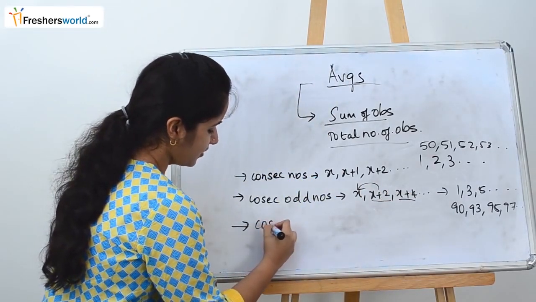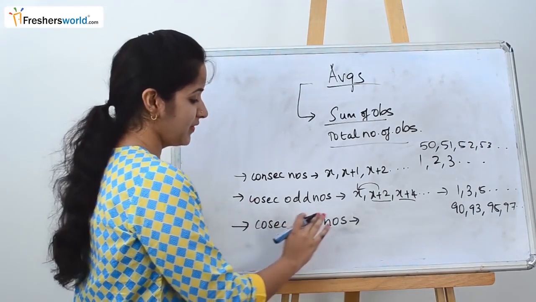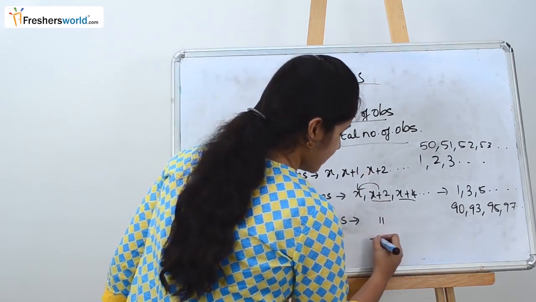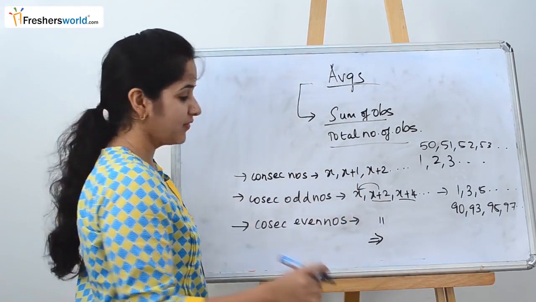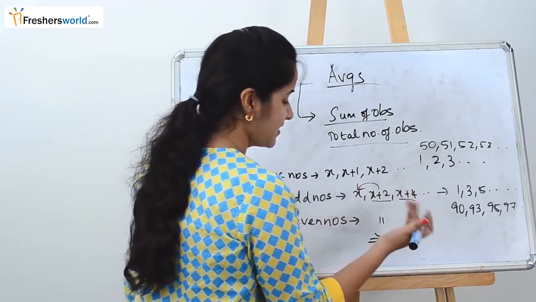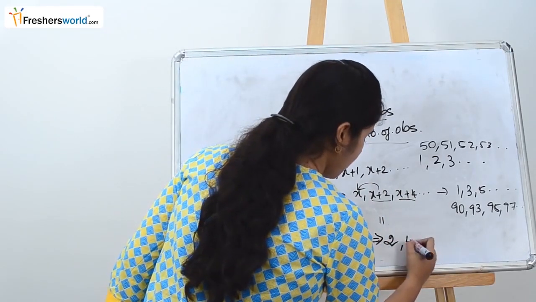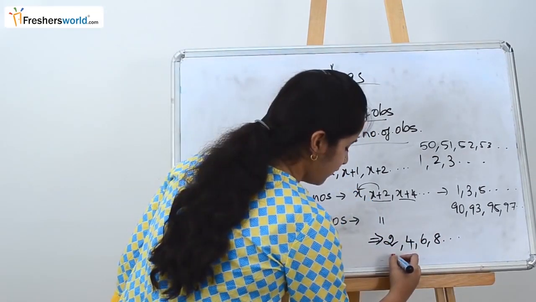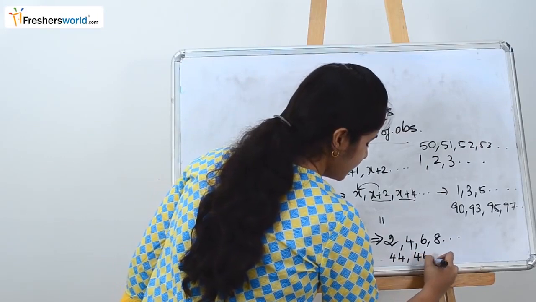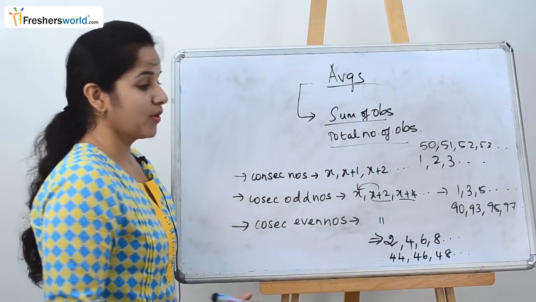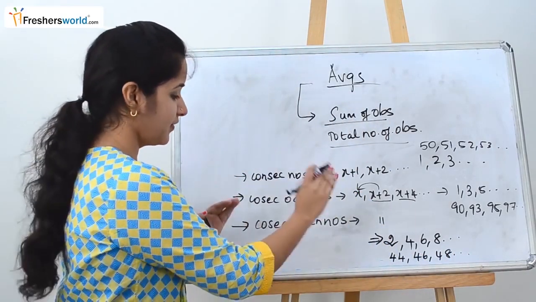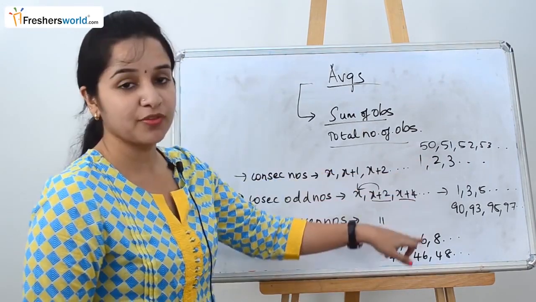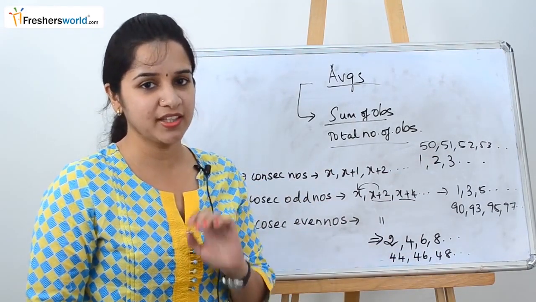Let's take consecutive even numbers. Here the formula is the same as for consecutive odd numbers. So this changes based on the value of x that you take. Let's take x as 2. So it becomes 4, 6, 8 and so on. I'm taking x as 44. So it becomes 44, 46, 48 and so on. So now you understand the concept of consecutive numbers, consecutive odd numbers and consecutive even numbers. When you face these types of questions, I will tell you how to easily find their averages.